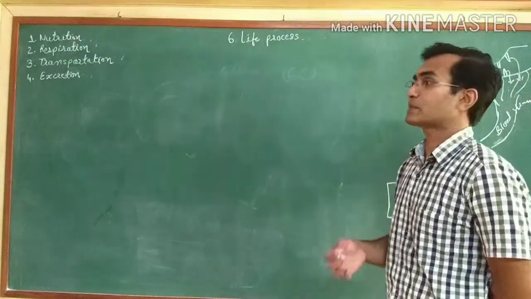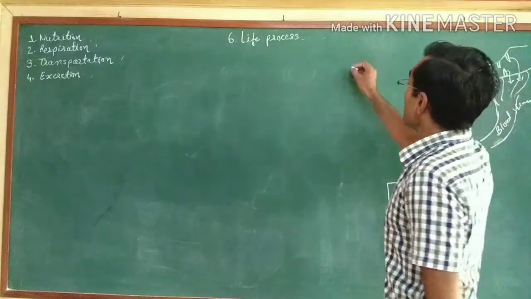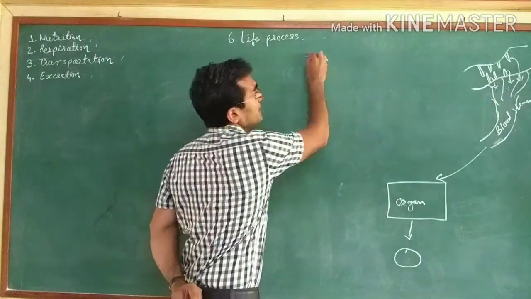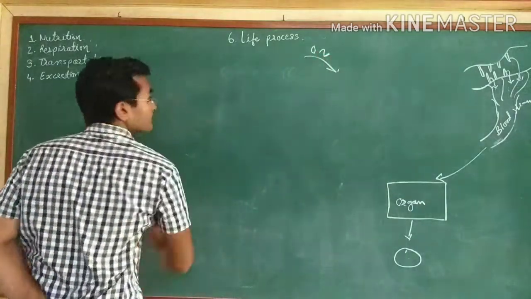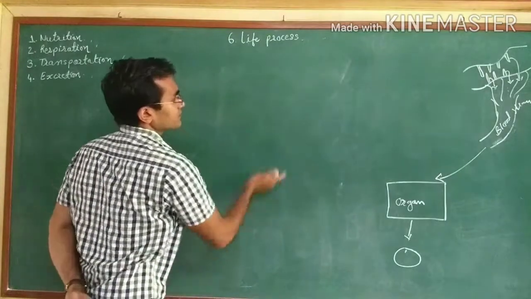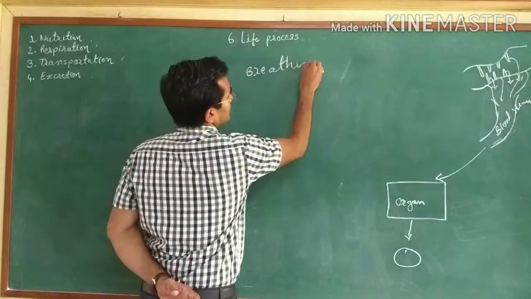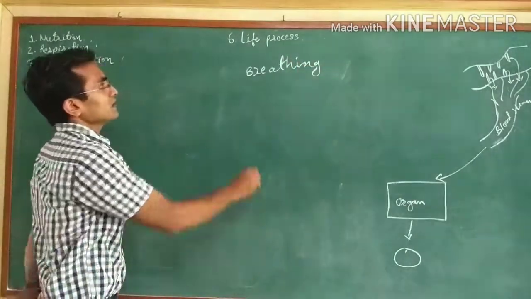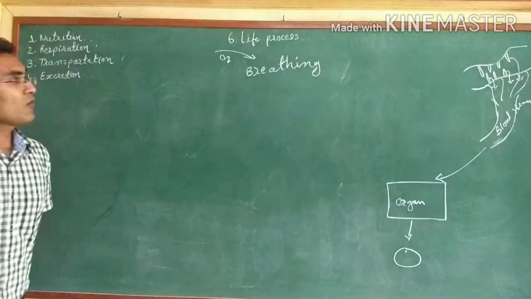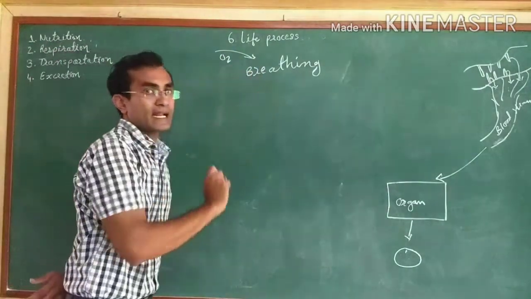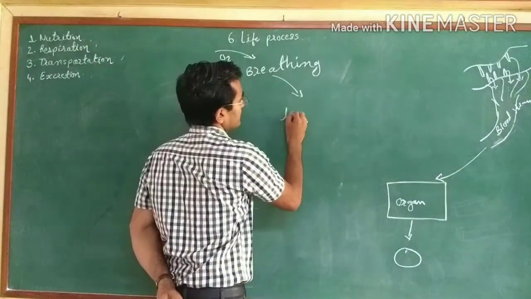Breathing is a part of respiration. So the first step of respiration is breathing. Through breathing, oxygen will enter. Once it enters, it will go to the lungs.